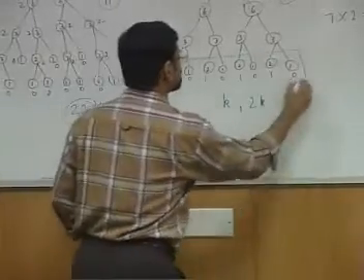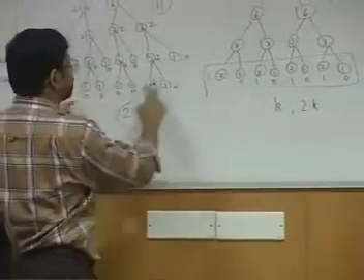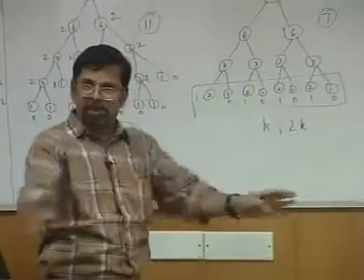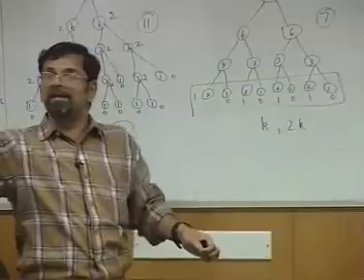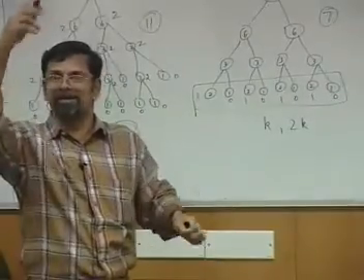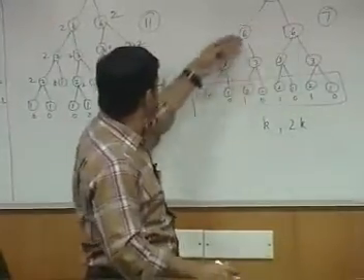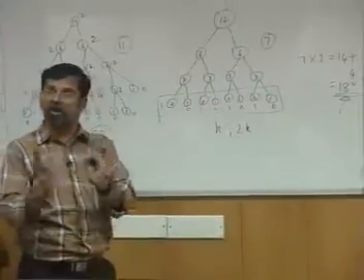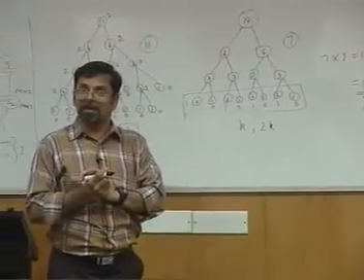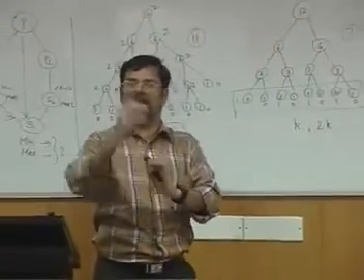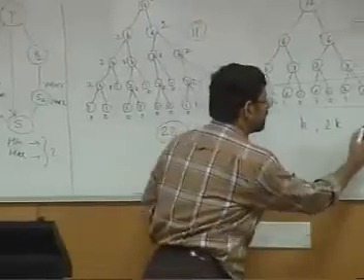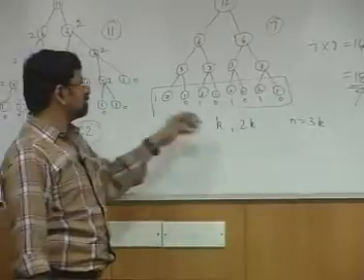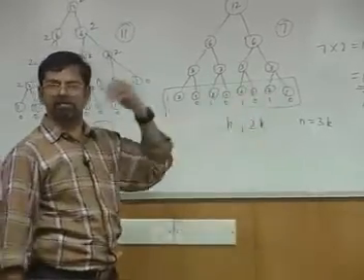notice that it is the total problem size. When n is fragmented, these are all the final level problems. So n is ultimately split finally. So if you add the leaf values, it will add to n, because the 12 is split into 6 and 6, 6 is split into this, and so on. So if you add all the leaf values, you are going to get n. Assume that there are k 1s and k 2s. What will be n? n will be 3k, because there are k 1s and k 2s.